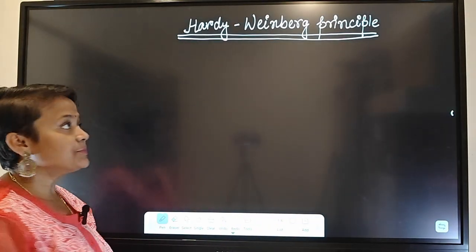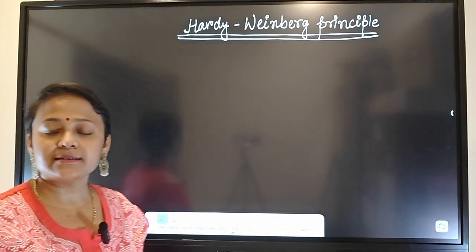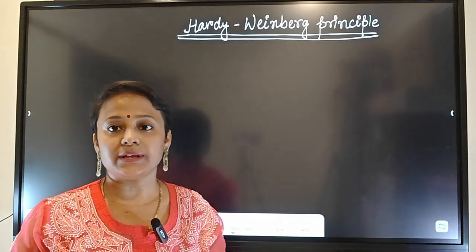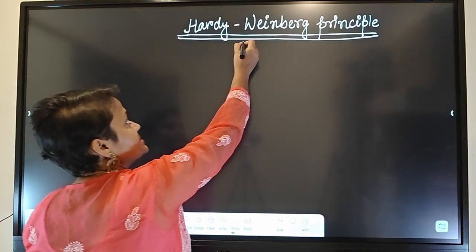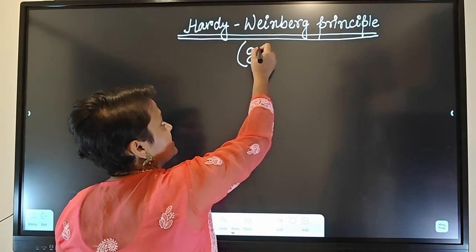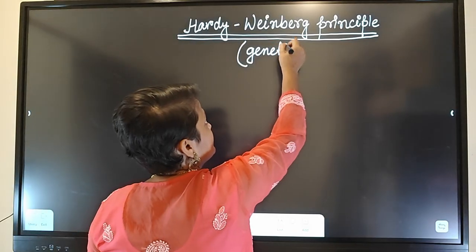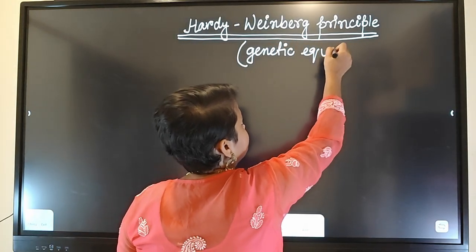The Hardy-Weinberg principle is the principle of genetic equilibrium.